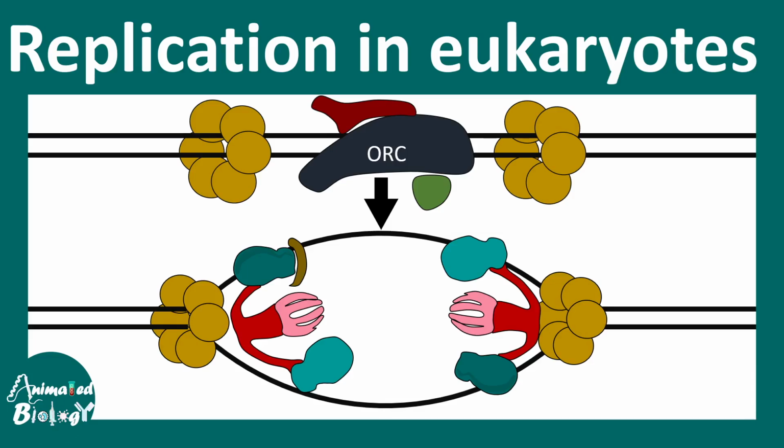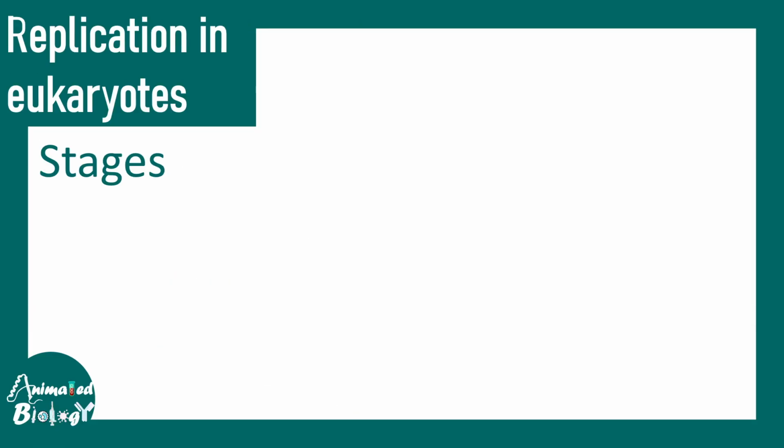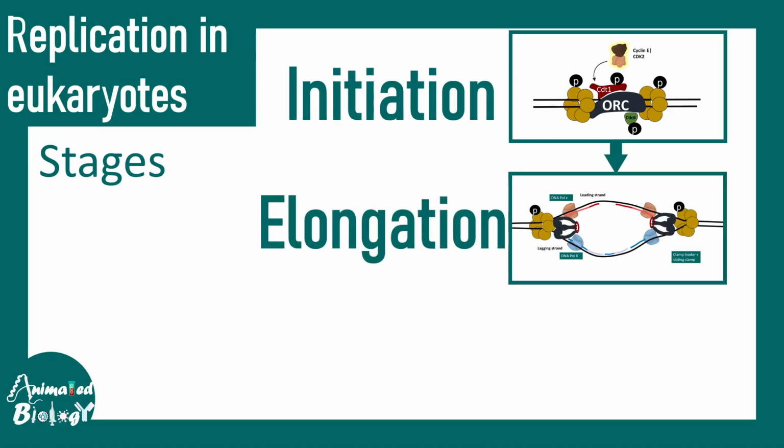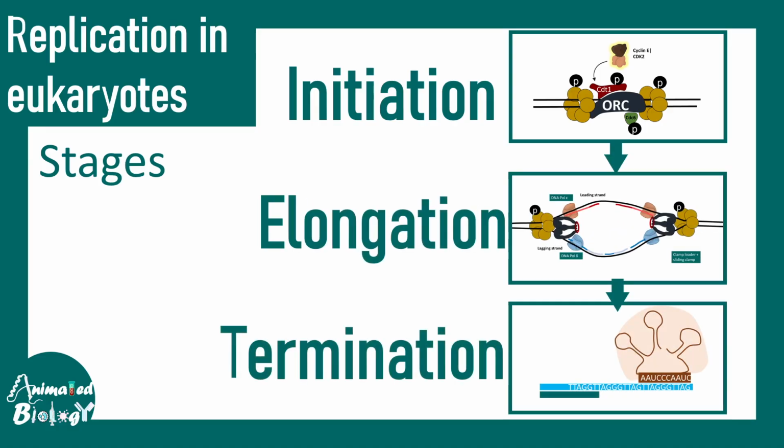In this video, we'll be talking about the replication process in eukaryotes. In the previous video, we talked about replication in prokaryotes. The video link would be provided in the I button. Anyway, just like prokaryotic replication, eukaryotic replication is divided into three broad stages: initiation, elongation, and lastly, termination.